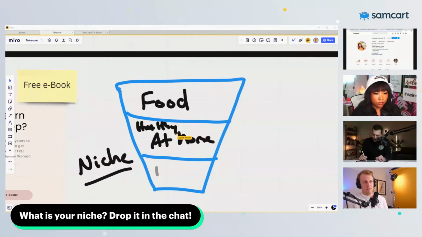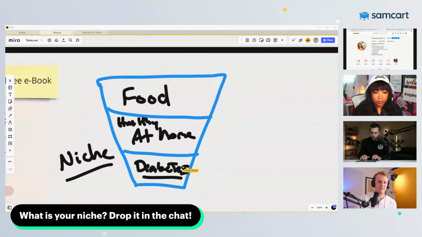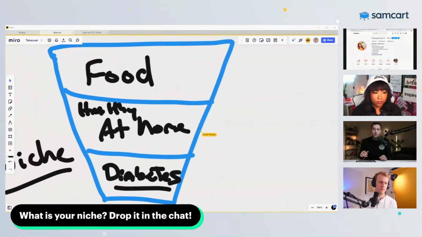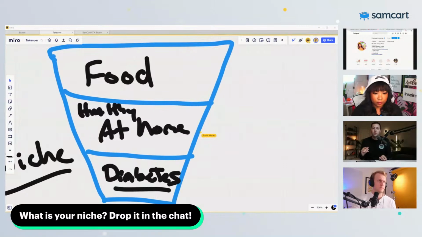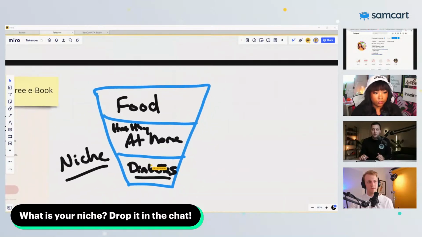But we got all the way down here. Now we're talking about the diabetes world. That is such a great specific way to go in. I'm not just here to talk about food. I'm here to talk about food for diabetics who want to cook themselves and do stuff at home. It's such a great example of why getting specific is better. So everybody watching this, think about how can I be more specific?